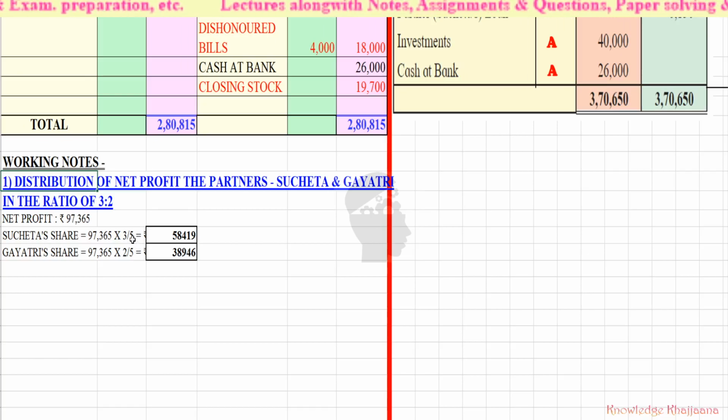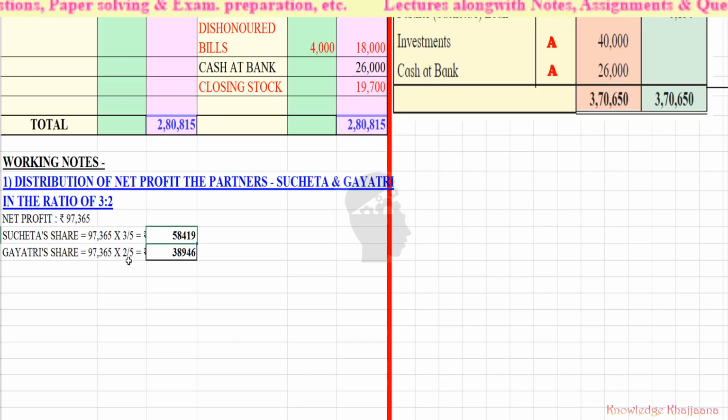Why 3 upon 5? Total 5 shares. Among that, 3 shares will go to Sucheta. What is the answer? It is 58,490. Okay. Similarly, for Gayatri's share, Gayatri will get 2 parts, that is